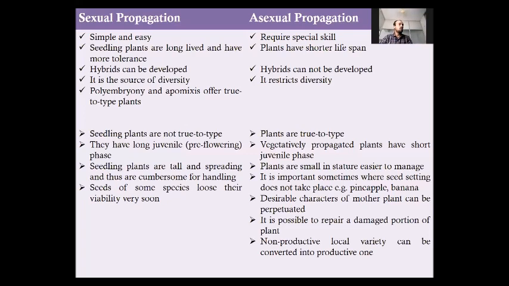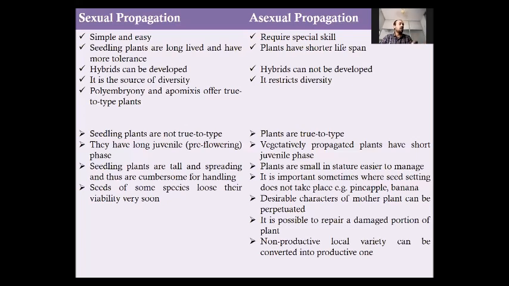Next, we need to know that seedling or seed grown plants are not true to type. As I have told earlier, asexually propagated plants are true to type, while seedling plants are not true to type. Sometimes we need the plants, as for example, if you have a good variety plant which has very good production, and you want its daughter plants to be the same, then the asexual propagation method is important, and it will be followed.